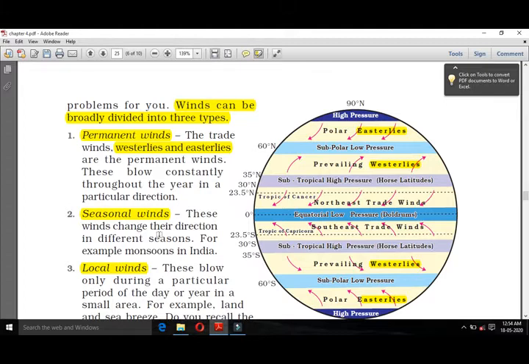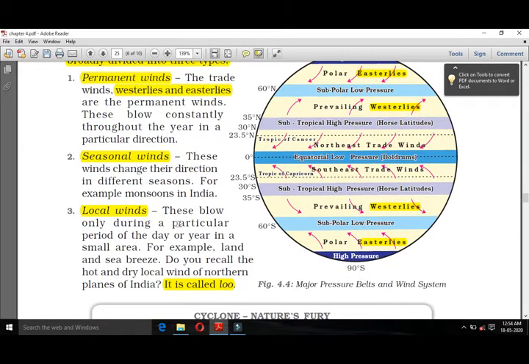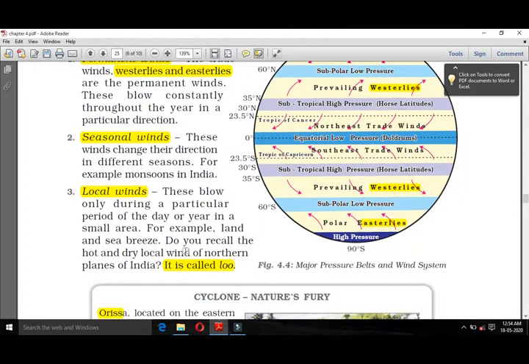And the local wind is a wind that blows on a particular place during a particular period. It is called local wind, such as cyclone or etc. It blows on a particular place in a particular time, not for a long time. It's for 3-4 days or 1 week, like this.